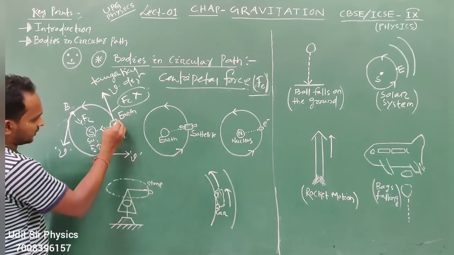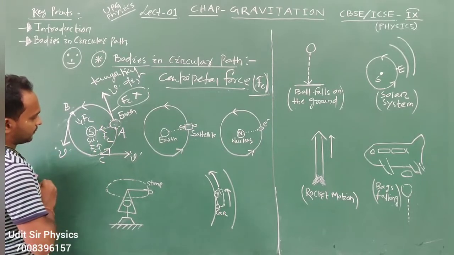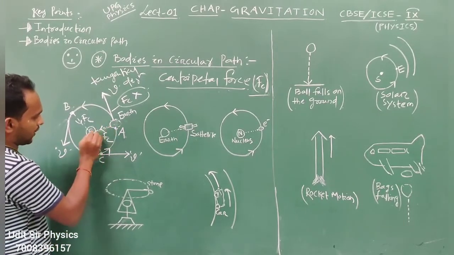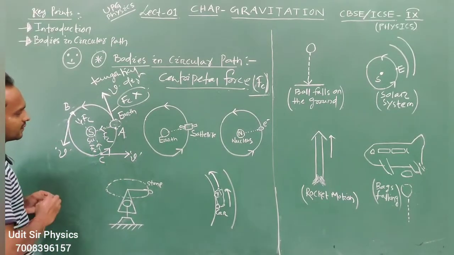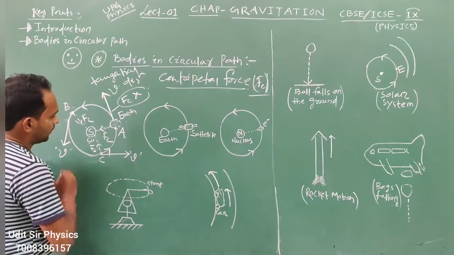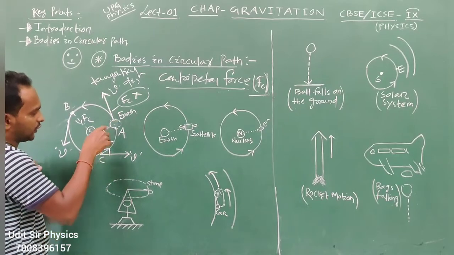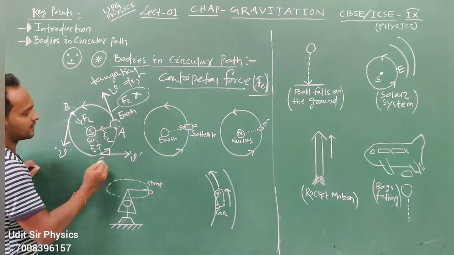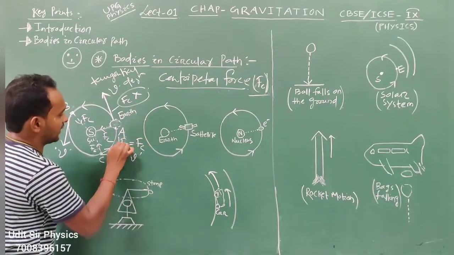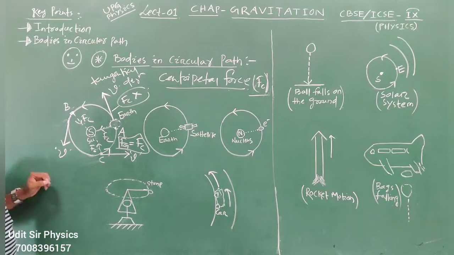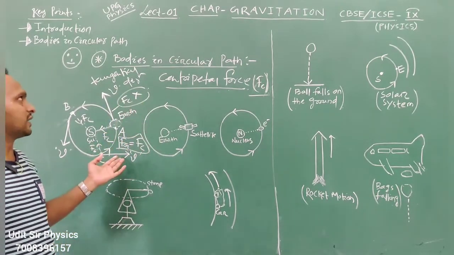The earth is attracted towards the sun. Here the gravitational force, Fg, is acting like centripetal force. Fg equals Fc. We will discuss gravitational force in the second lecture.